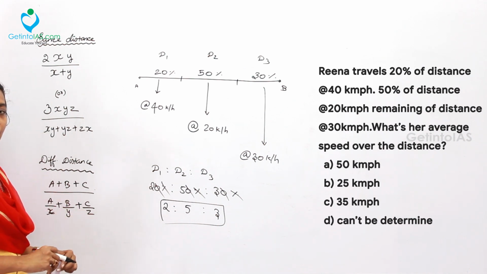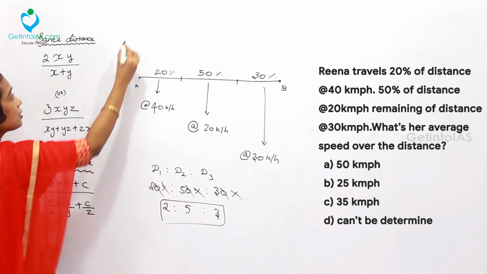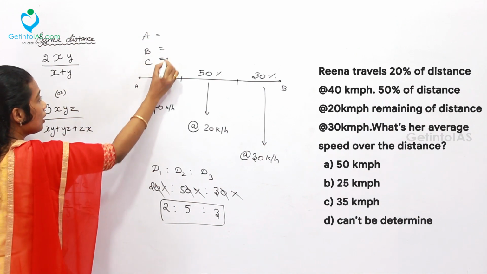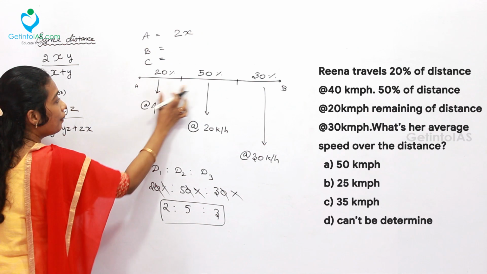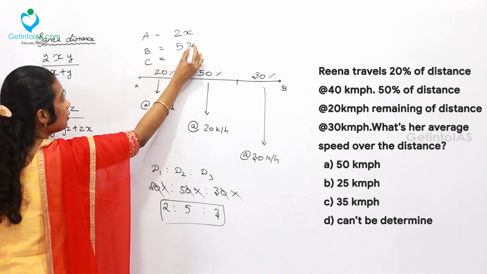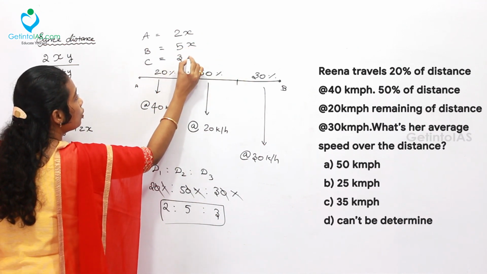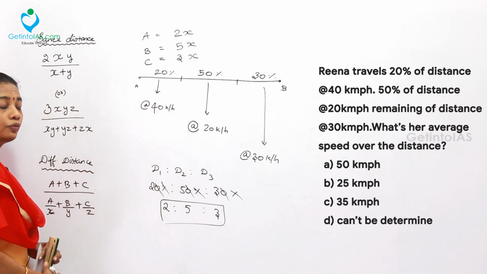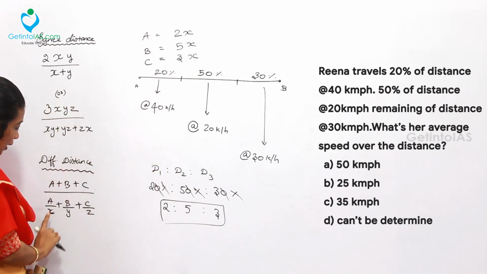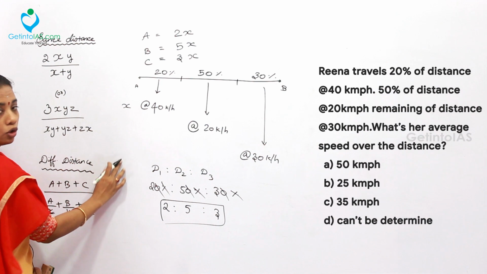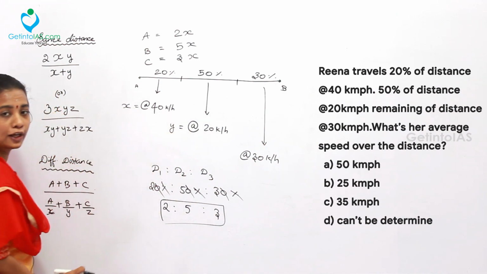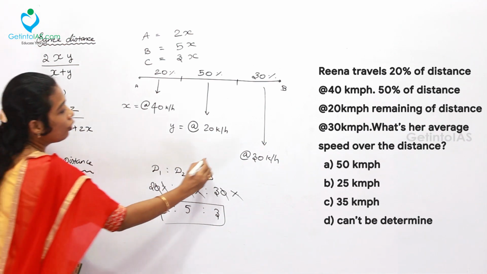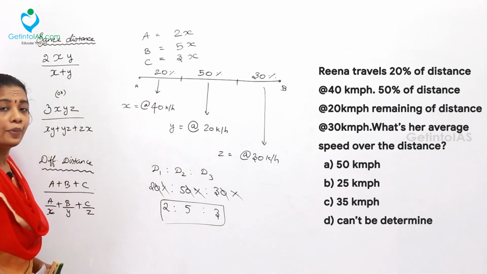Let's solve it. So let me take the distances a, b and c as follows. A is 2x and b is 5x, and c is 3x. Then what are the speeds? You can take x as 40 km per hour, and y, which is the second speed, is 20 km per hour, and z is 30 km per hour.